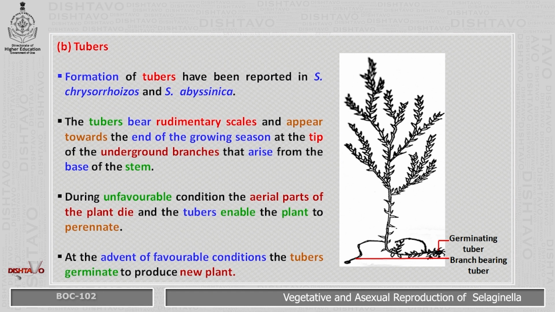During unfavorable condition, the aerial parts of the plant die and the tubers enable the plant to perennate. At the advent of favorable conditions, the tubers germinate to produce a new plant.